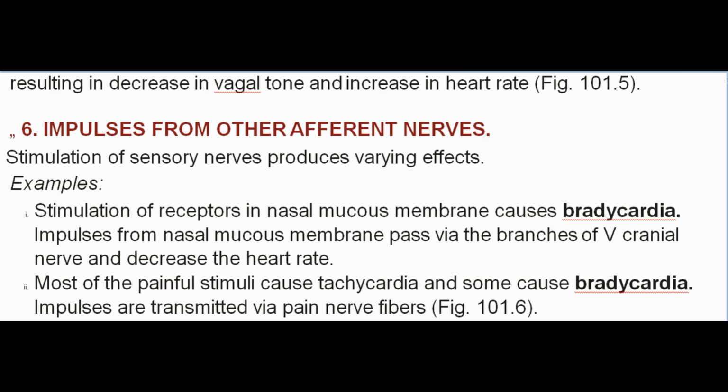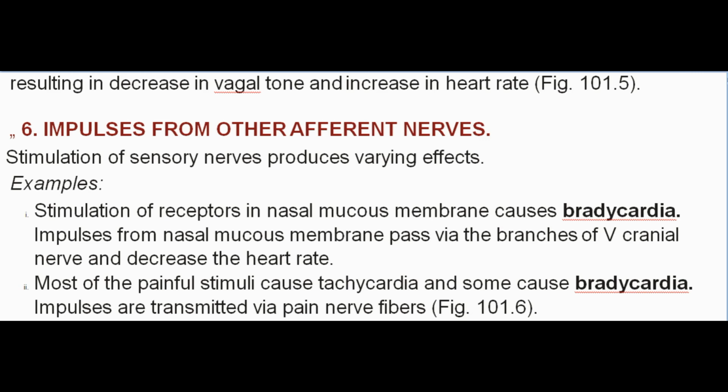6. Impulses from other afferent nerves. Stimulation of sensory nerves produces varying effects. Examples: stimulation of receptors in nasal mucous membrane causes bradycardia. Impulses from nasal mucous membrane pass via the branches of V cranial nerve and decrease the heart rate. Most of the painful stimuli cause tachycardia and some cause bradycardia. Impulses are transmitted via pain nerve fibers, Fig 101.6.